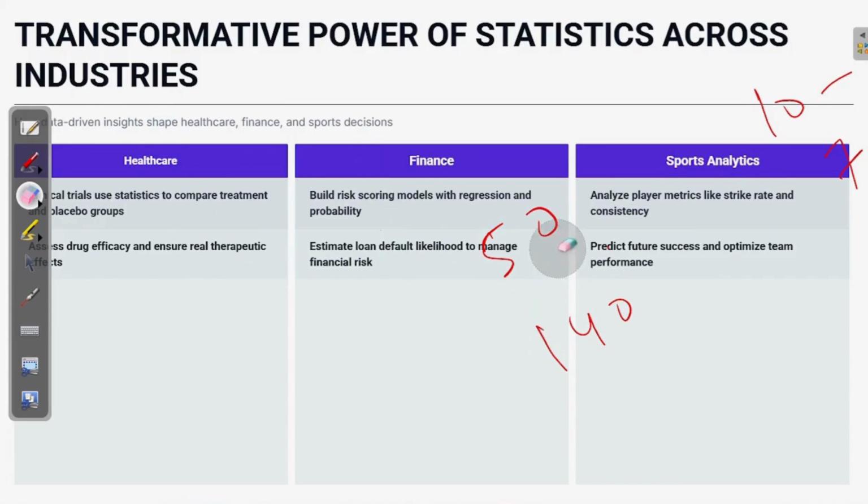So all these things help cricket experts or coaches take the right decision. When a team is under pressure, they will send the batsman who is able to handle the pressure 7 out of 10 times to chase the runs or to chase the score. Okay, so this is where statistics help in different industries, be it sport, healthcare, or finance, right? Let's move to the next slide.